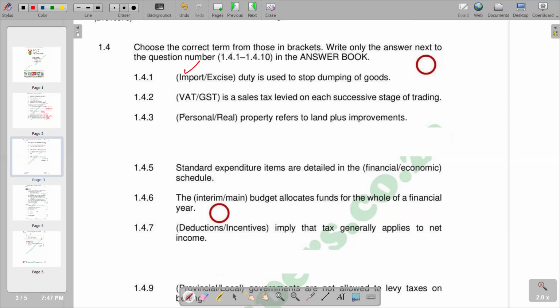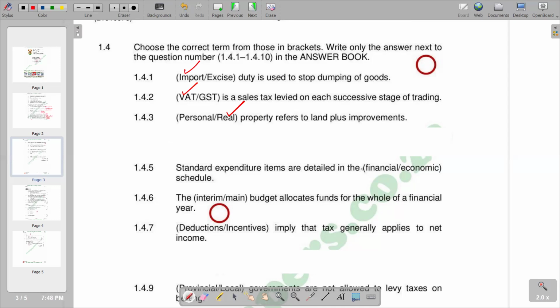We have also 1.4.2, which reads a VAT or GST is a sales tax levied on each successful stage of trading. And this is a value added tax, which is VAT. So we have VAT as the correct response. So 1.4.3, personal or real property refers to land plus improvements. So we would see that the correct response there is real property. So we have real as the correct response.